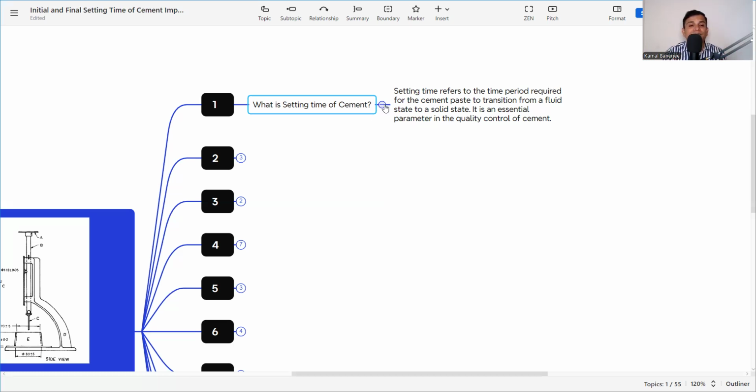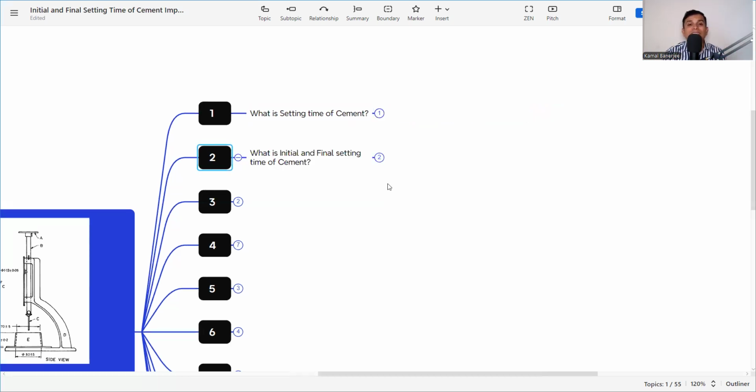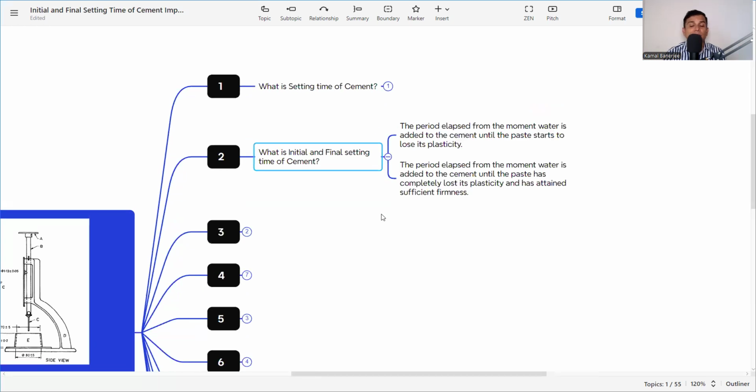The next is, what is initial and final setting time. We discussed the time of adding water and the time it becomes completely solid, that is the setting time. Now there is an initial and final setting time. So what is the period elapsed from the moment water is added to the cement until the paste starts to lose its plasticity?